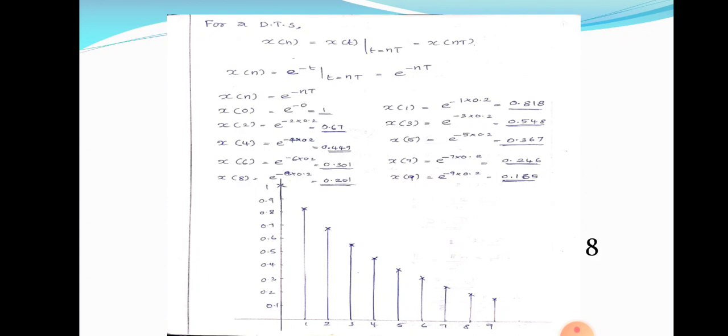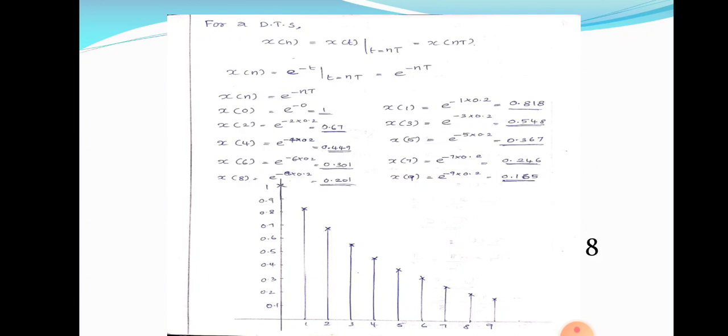So what is meant by signal? Our subject is signals and systems. Subject code is EE307. We are starting our first module. Anything that carries information is known as signal. Signal is a physical quantity that varies with time, space or any other independent variable. If a signal depends on one variable, it is called a one-dimensional signal. If a signal depends on more than one variable, it is called a multi-dimensional signal. Speech signal is an example for one-dimensional signal. Image is an example for multi-dimensional signal. So we can broadly classify the signals as one-dimensional signal and multi-dimensional signal.